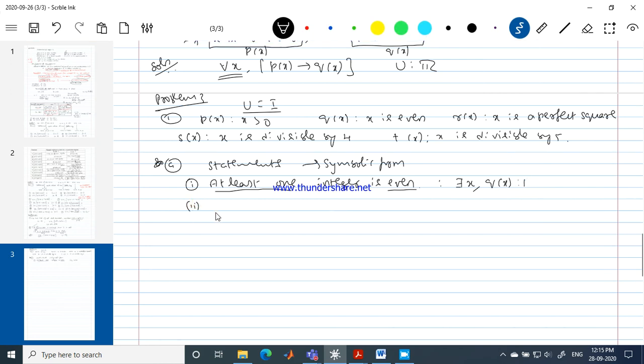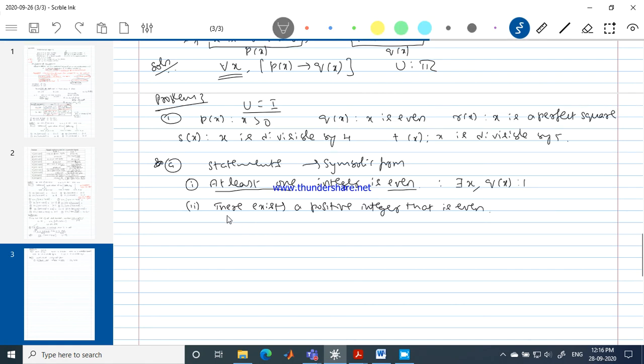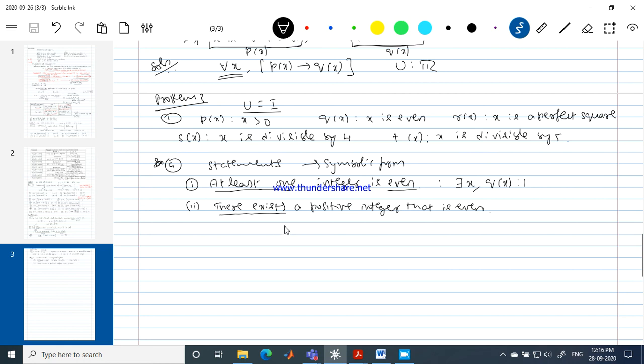Okay, try the second one now. There exists a positive integer that is even. There exists speaks about the existential quantifier for sure.